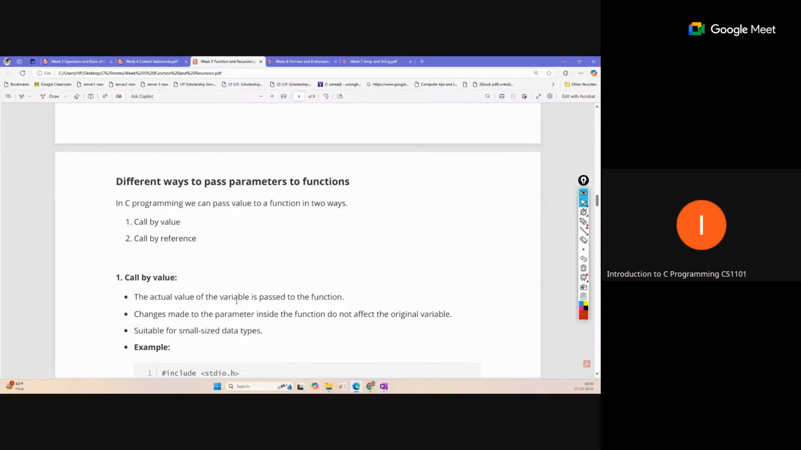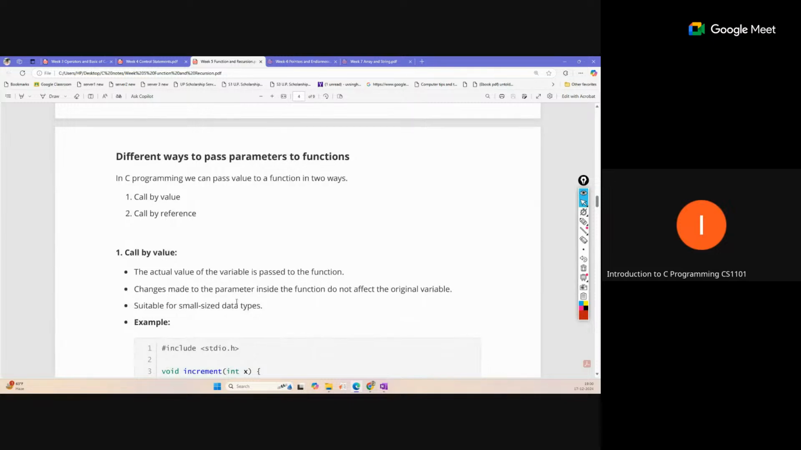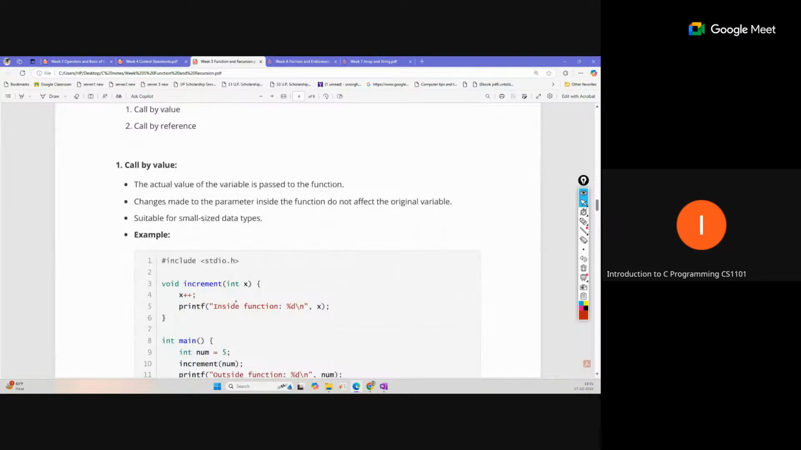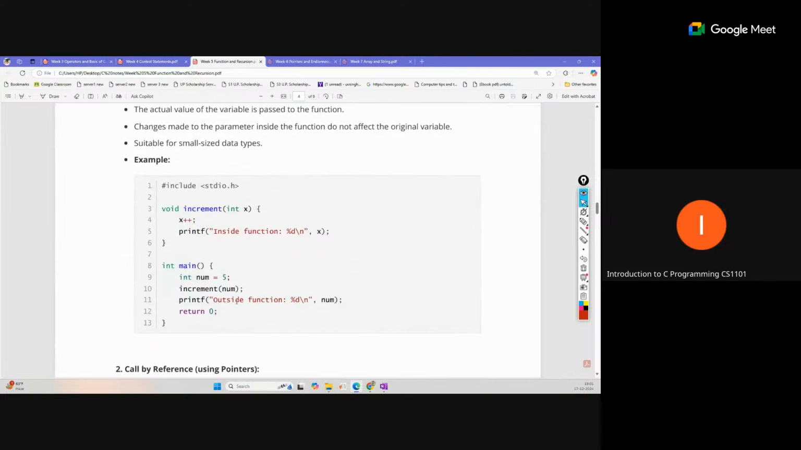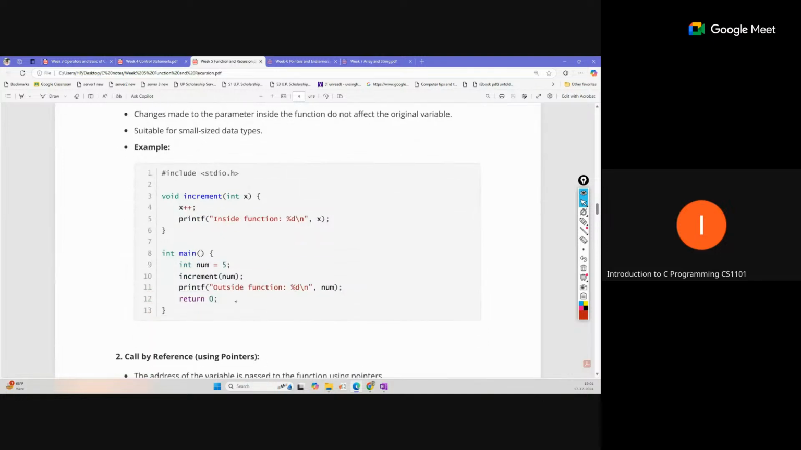We can pass the value directly, or we can pass the address, which is done with the help of pointers. Call by value works like this: suppose we have int num equal to 5 and we pass num, so the value 5 will be passed here, and that value will be assigned to a new variable in a new memory location. So x is a local variable for this increment function.